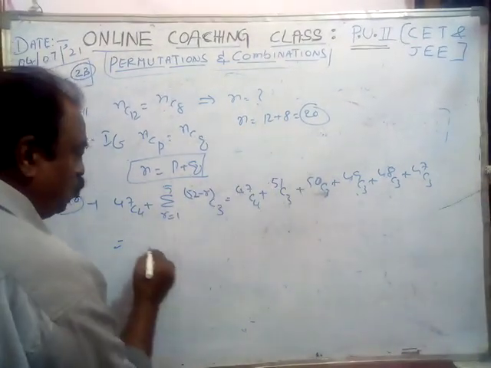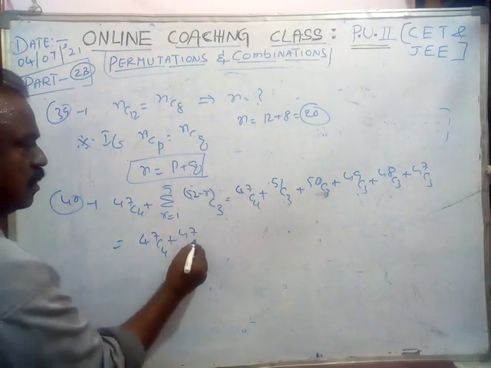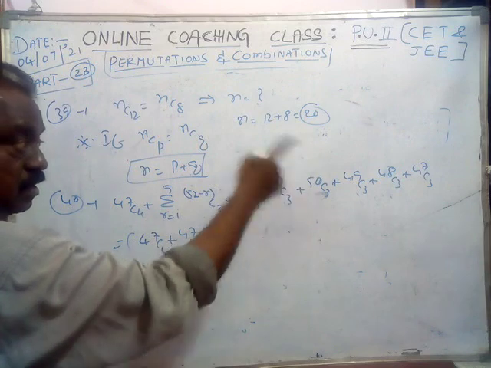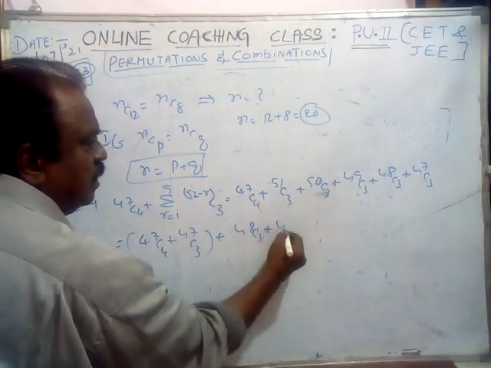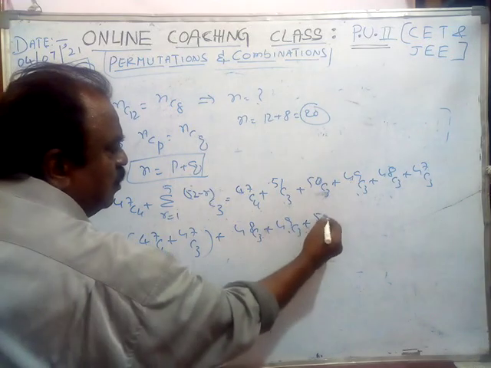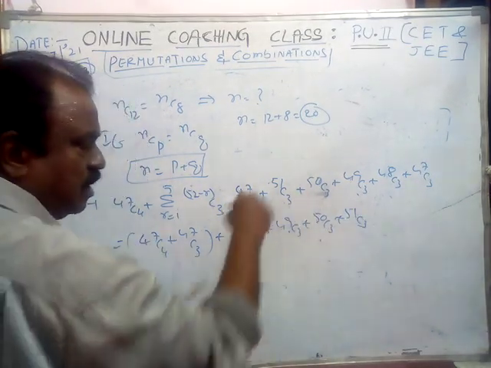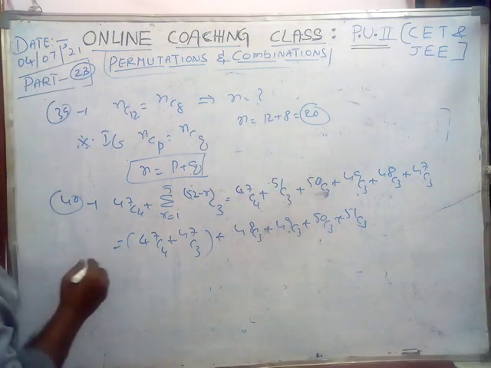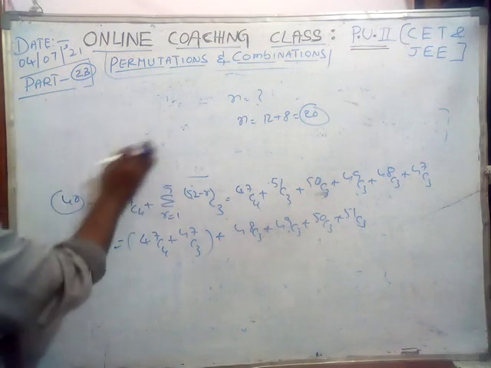This can be used as 47C4 plus 47C3. That last part can be written in the reverse order: next 48C3, 49C3, 50C3, 51C3, in reverse order. See, one formula is there. I will tell you what that formula is.